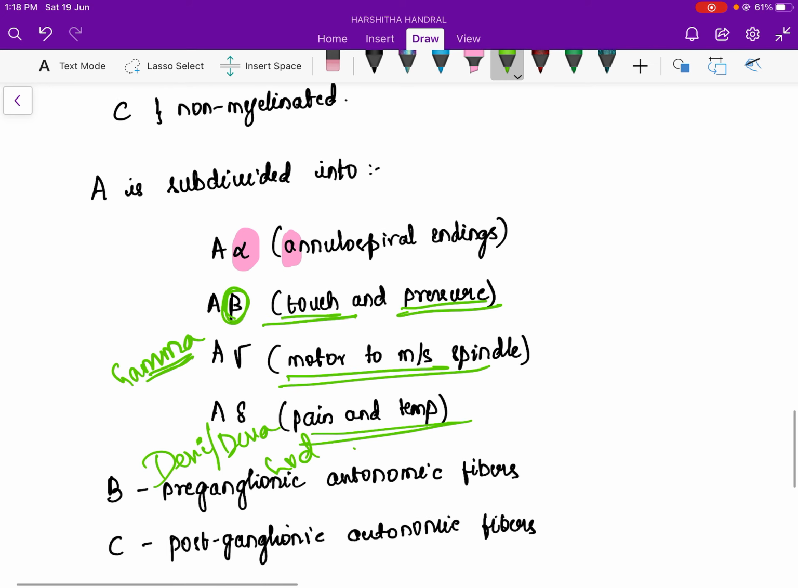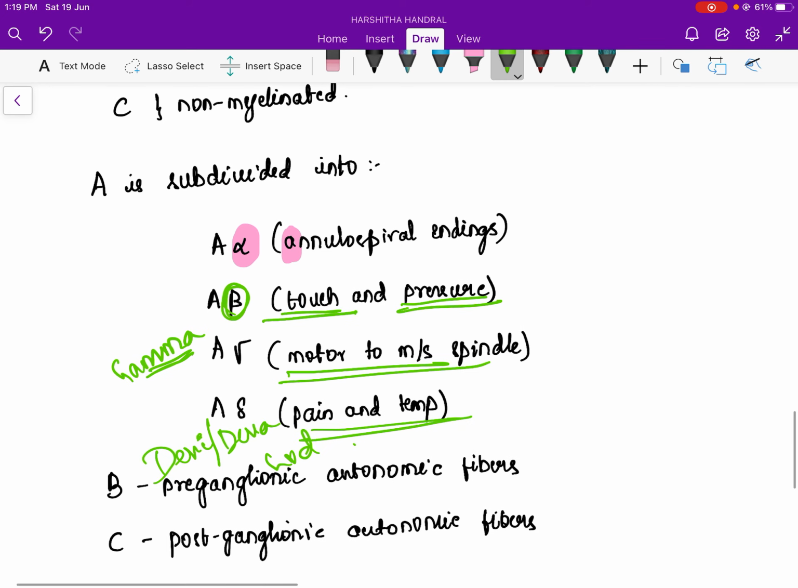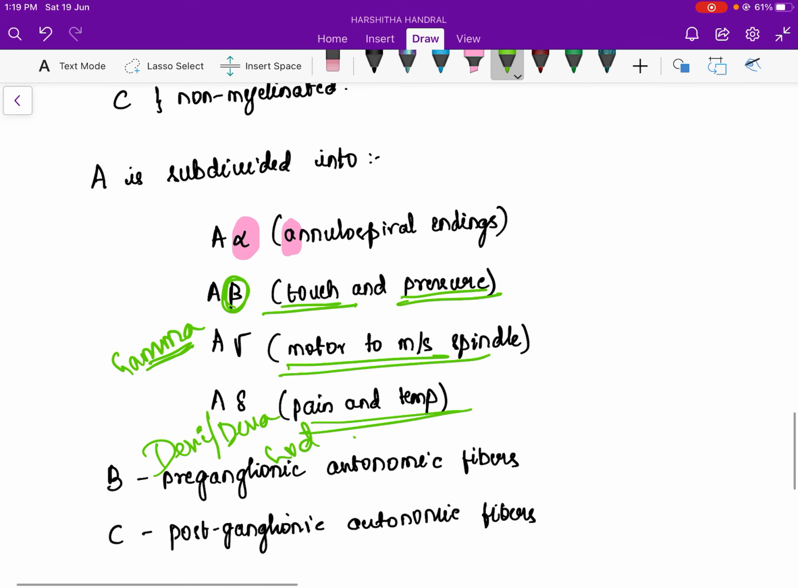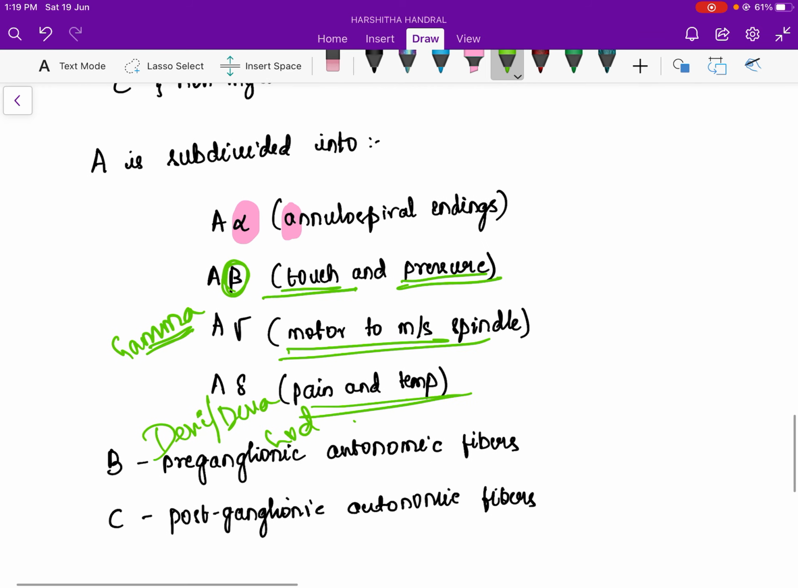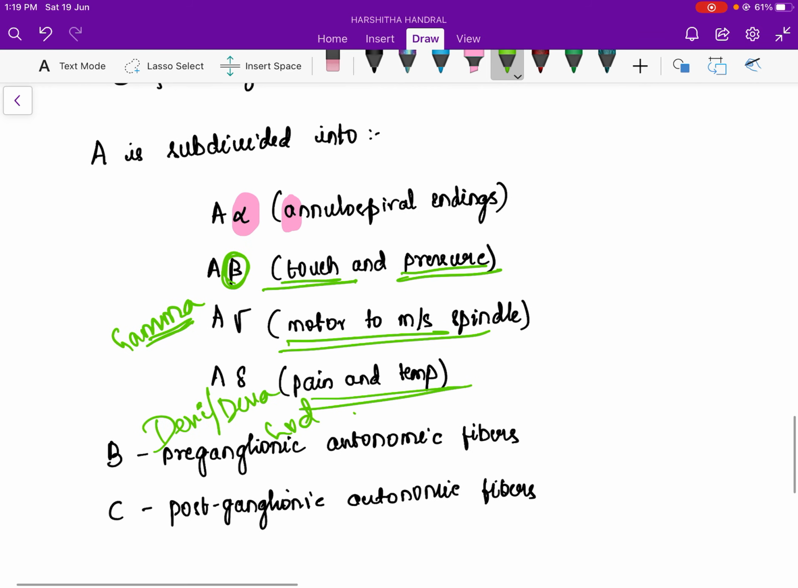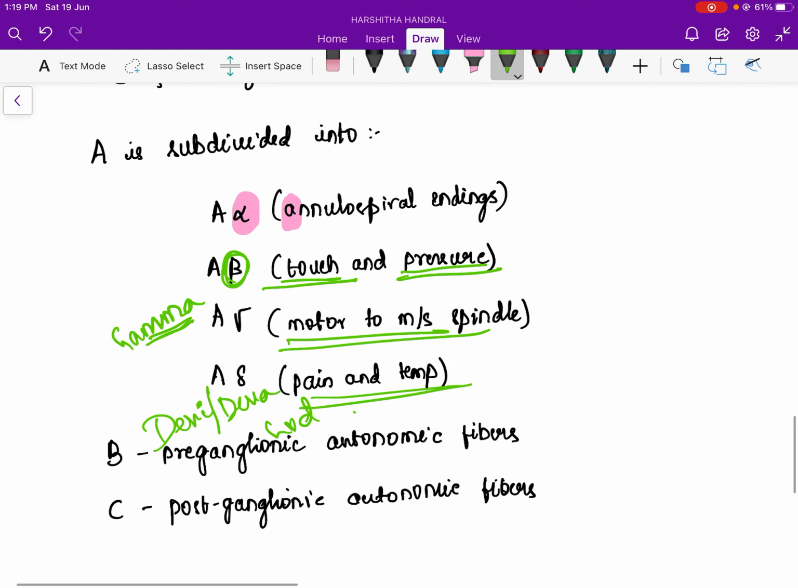A gamma, when you write it, it has an M, so it is motor to muscle spindle. A delta is pain and temperature. B is preganglionic autonomic fibers. C is postganglionic autonomic fibers.